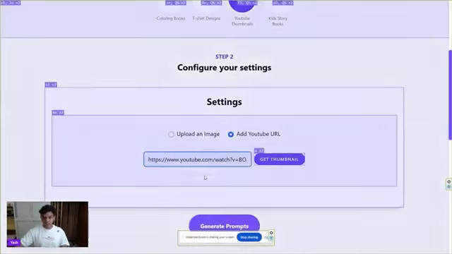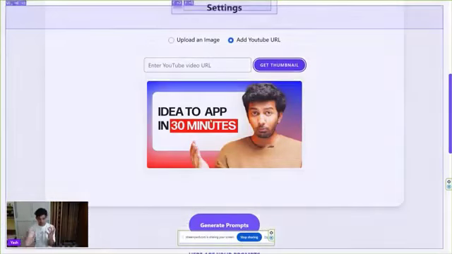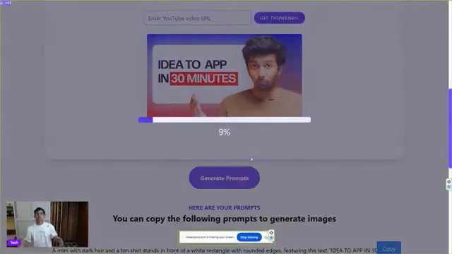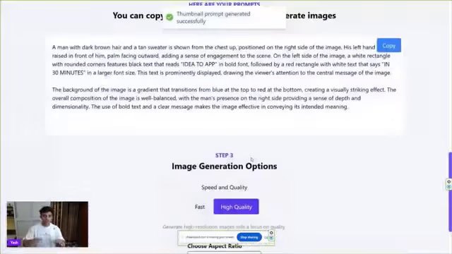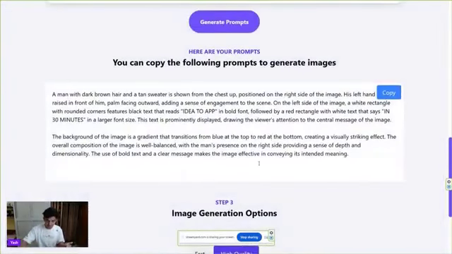So it already taken that image, but imagine you post your YouTube link, get the thumbnail that you want, right? It gets the thumbnail that you want to recreate. You generate the prompts, right? So what's it going to do? It's going to generate a beautiful prompt for that. Now you can edit this prompt, right?